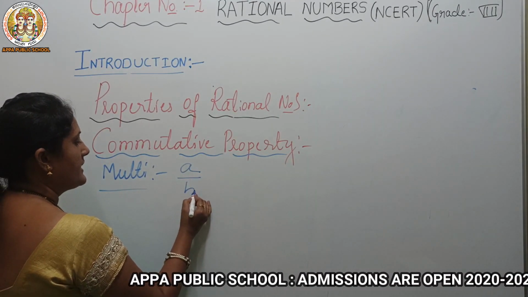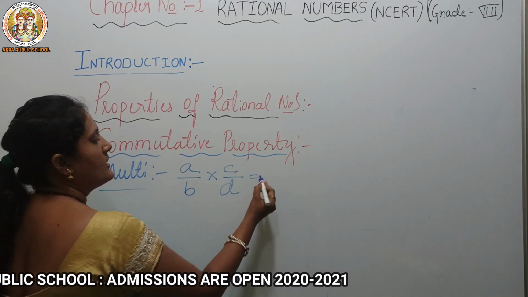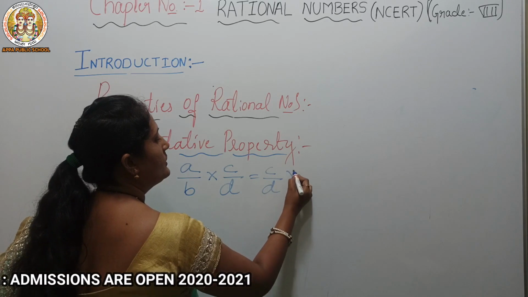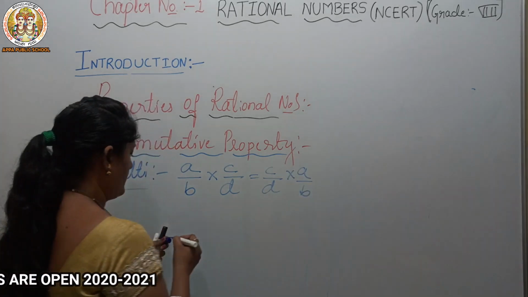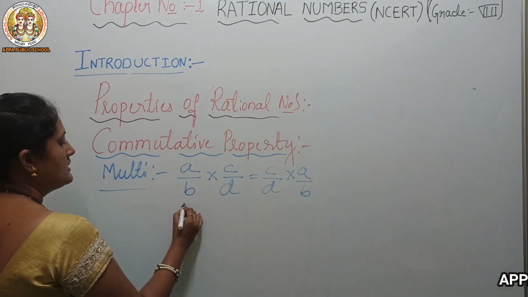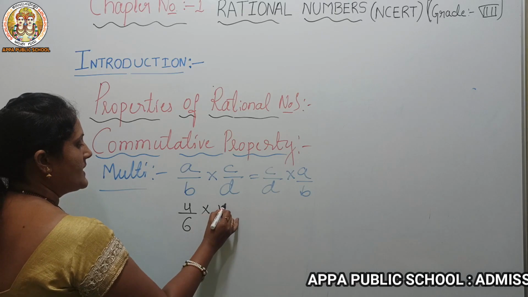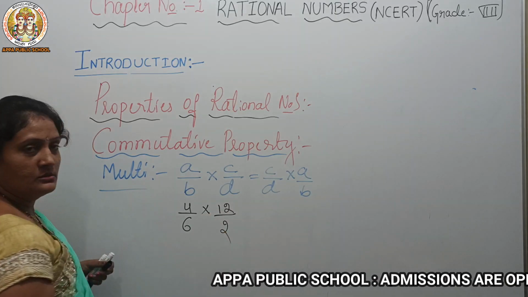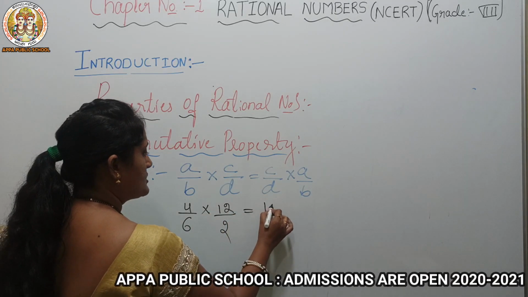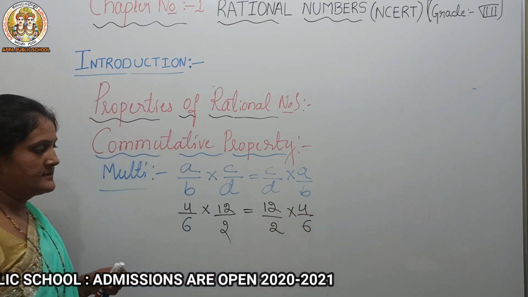A by B into C by D is equal to C by D into A by B. Example: 4 by 6 into 12 by 2 is equal to first 12 by 2 into 4 by 6, isn't it?